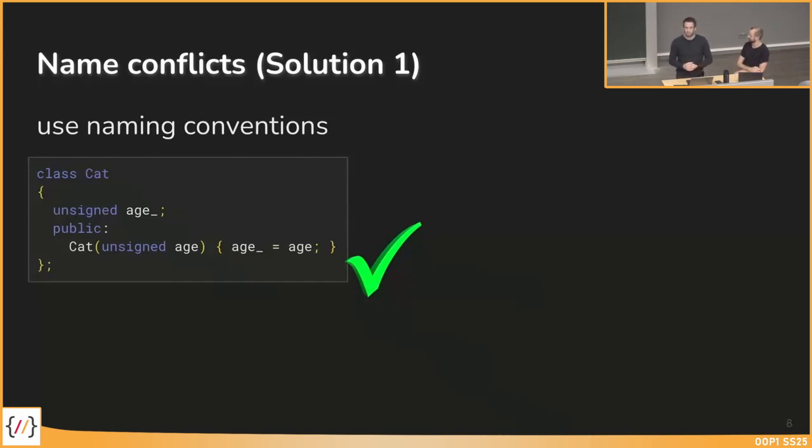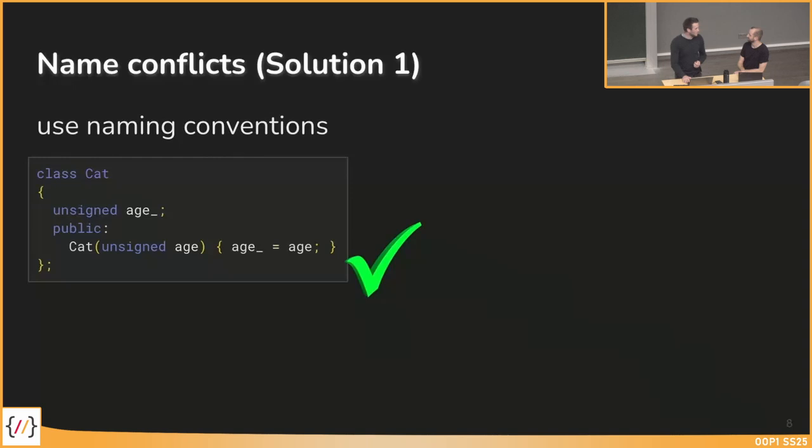Are there further solutions besides this keyword? There's one more. Any ideas?